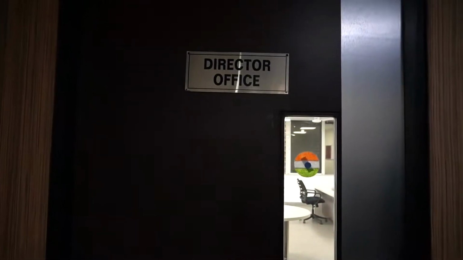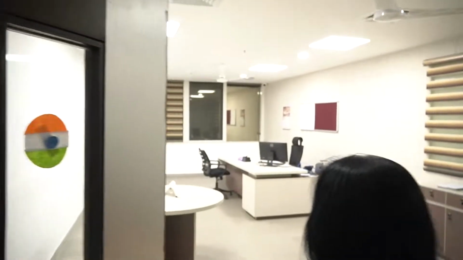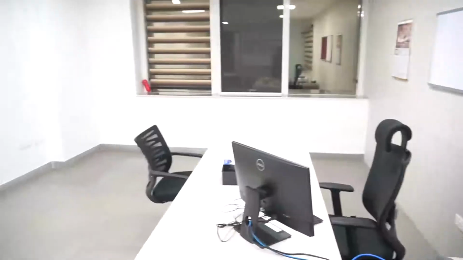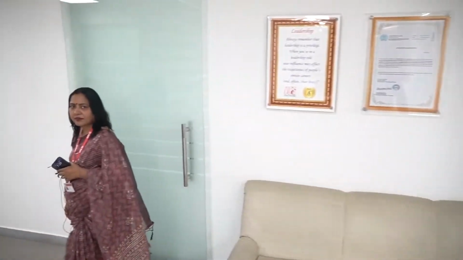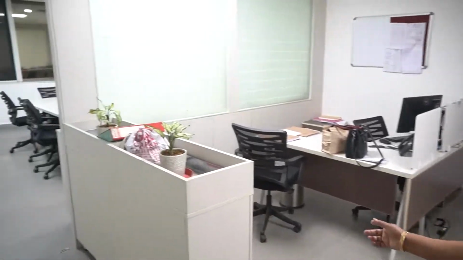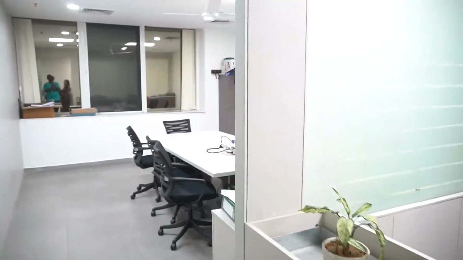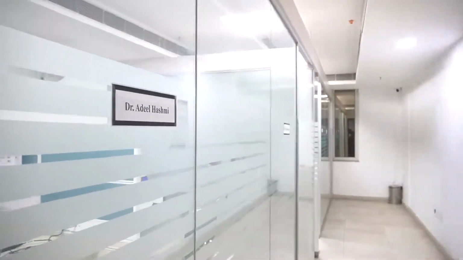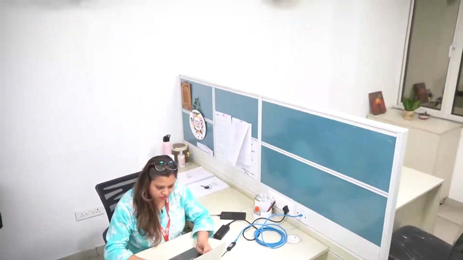This is the director's office. Administrative staff and conference room for the director. These are our faculty rooms dedicated to each faculty member.